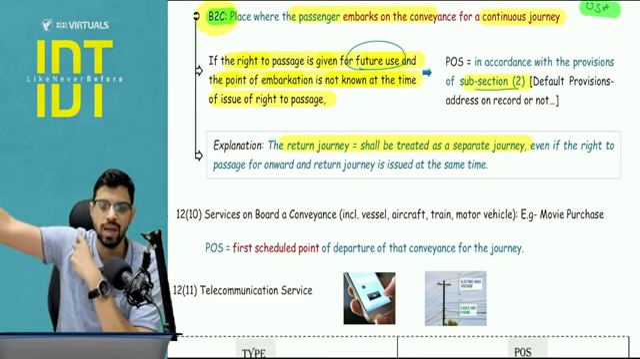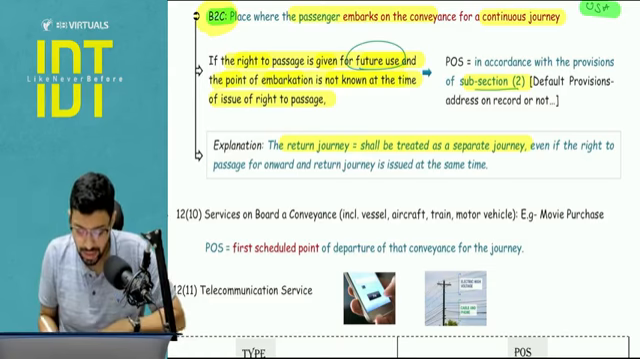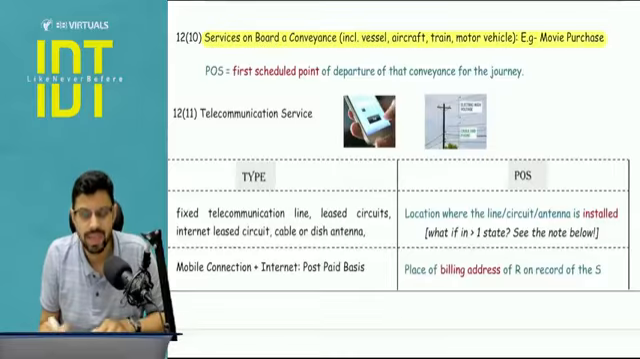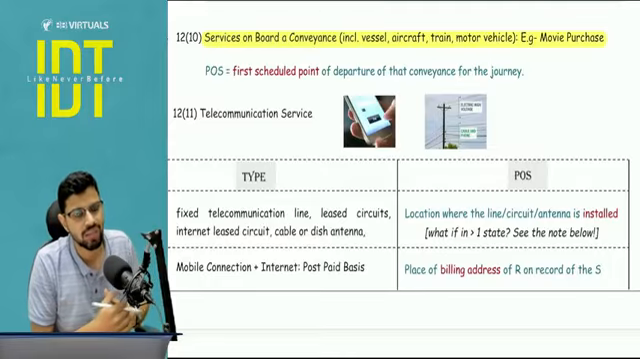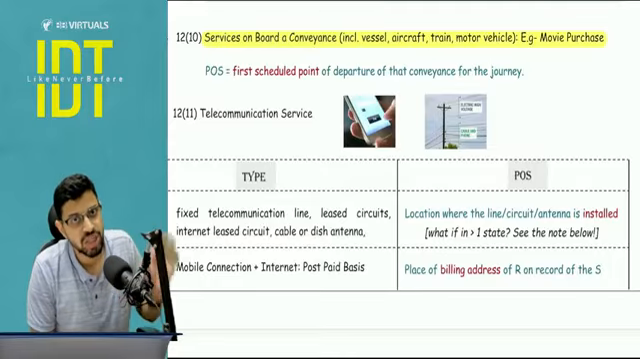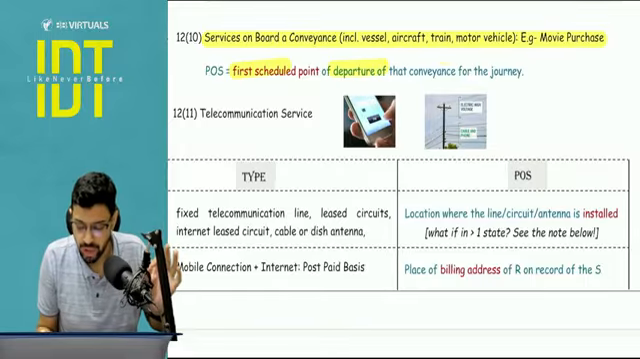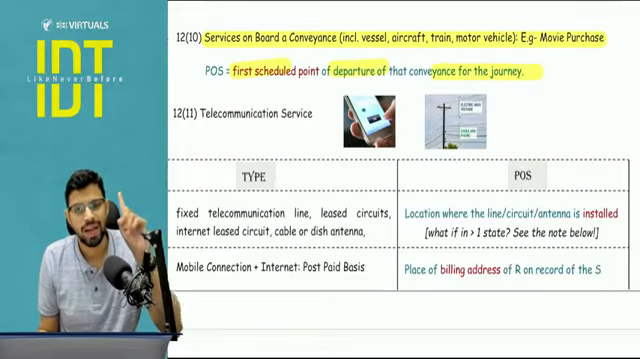If available, that will be the answer. Otherwise, the location of the supplier. Is this clear? Section 12.10, services on board a conveyance. Example, I am buying a movie on board a conveyance. The answer will be the first scheduled point of departure for that conveyance.